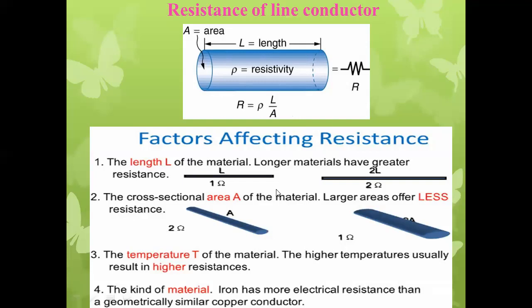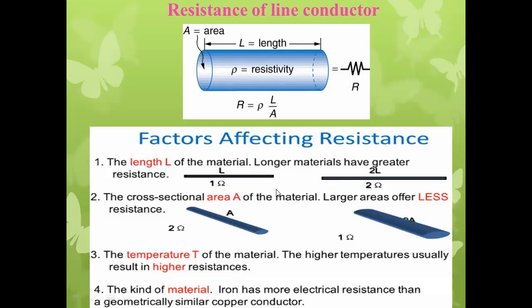So, resistance can be defined mathematically: R is equal to rho L by A. This is according to Ohm's law. Resistance is directly proportional to the length of the conductor and inversely proportional to the area of cross section. That proportionality sign can be removed by substituting the resistivity.